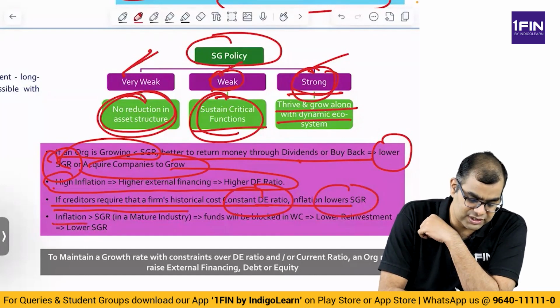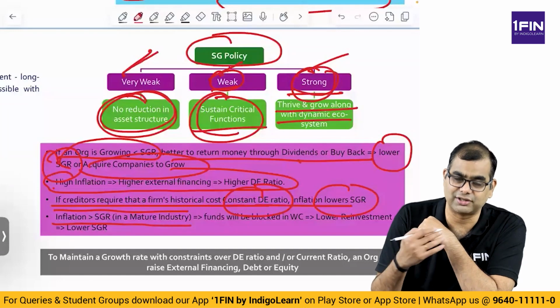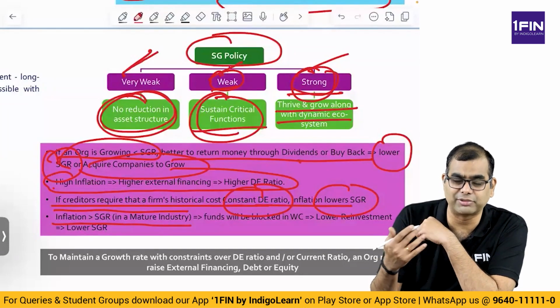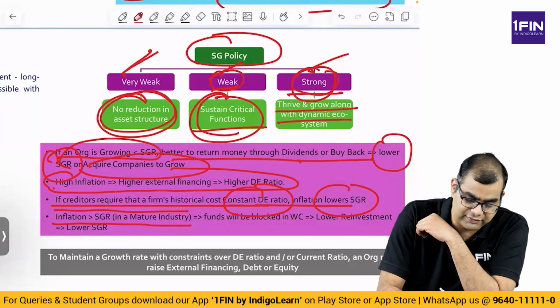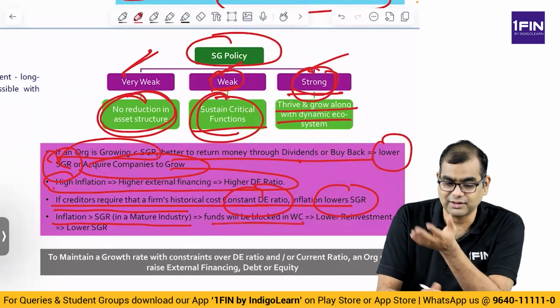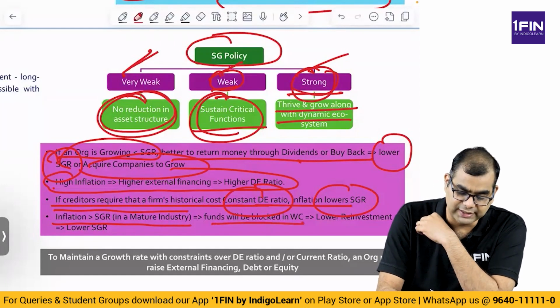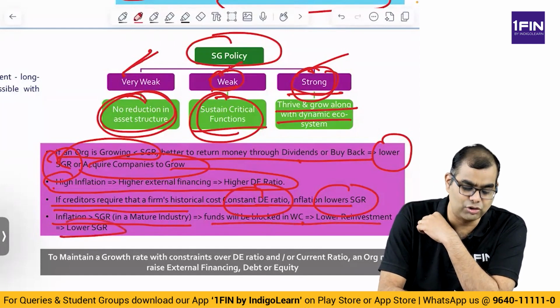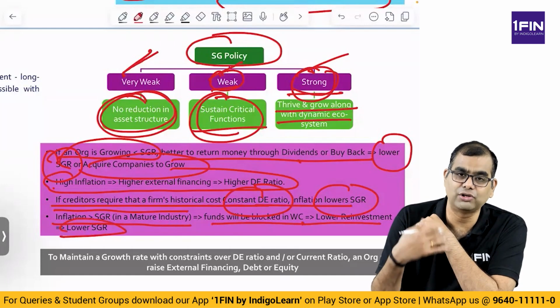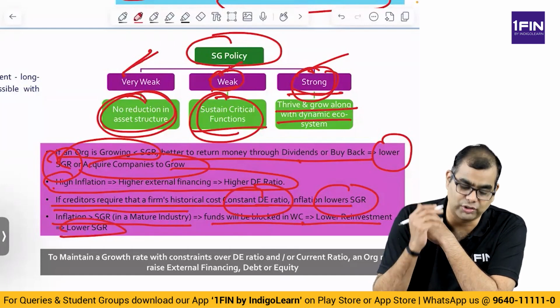Right. Then if inflation is greater than SGR in a mature industry, that is, the sustainable growth rate is 10%, inflation is 15%, then funds will be blocked in working capital. That is exactly what I explained just now. That is lower reinvestment, which leads to lower SGR. Most of the money will go into working capital and it leads to lower SGR.